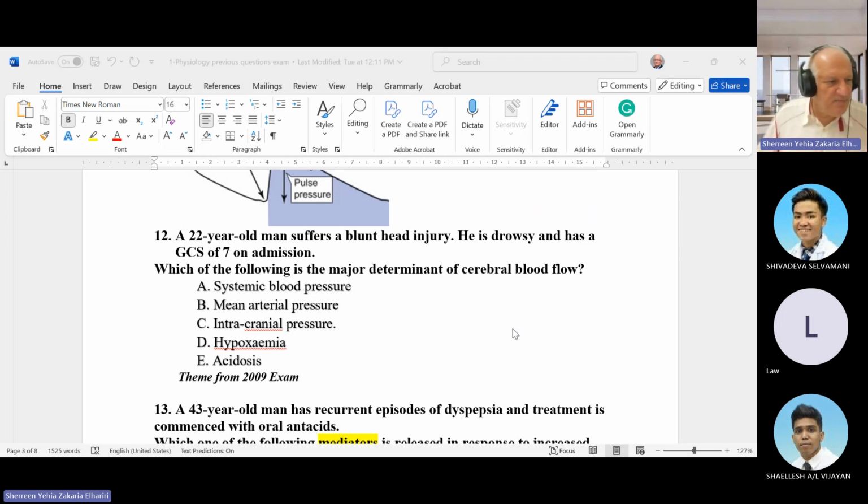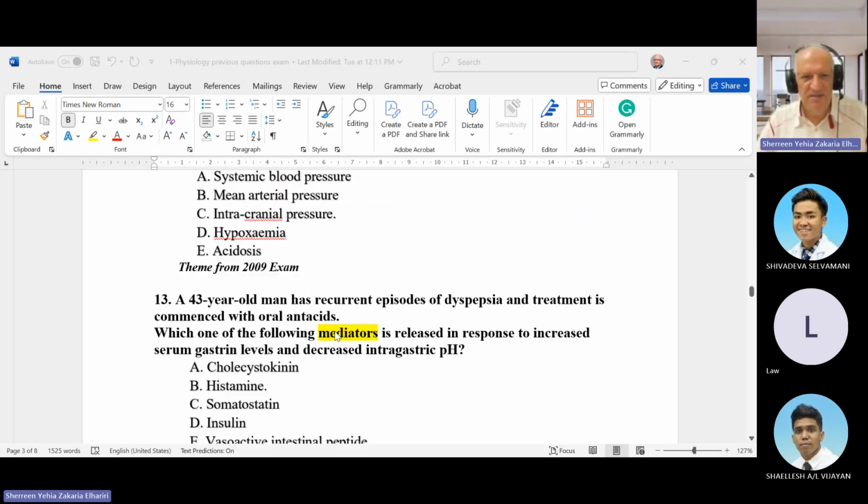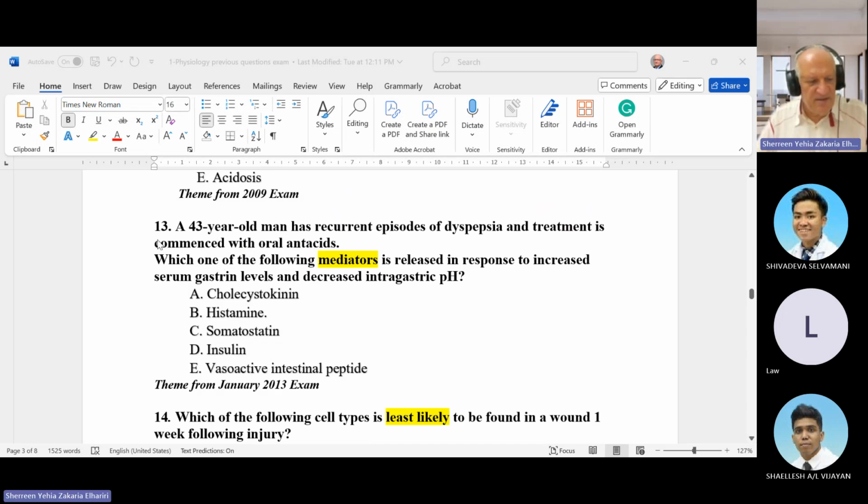Usually intracranial pressure is about 17, 18 millimeter mercury. Okay. Mean arterial blood pressure, of course, you know, is diastolic pressure plus one third of the pulse pressure. So cerebral blood flow is the mean arterial blood pressure minus intracranial pressure. So the determinant here is intracranial pressure. Next question.